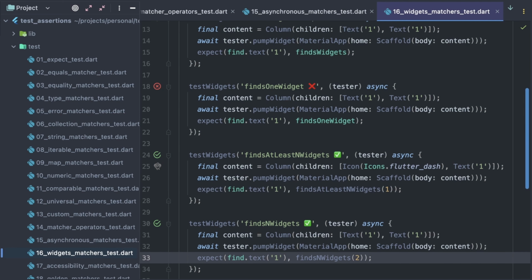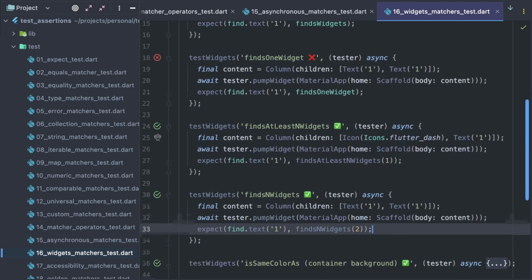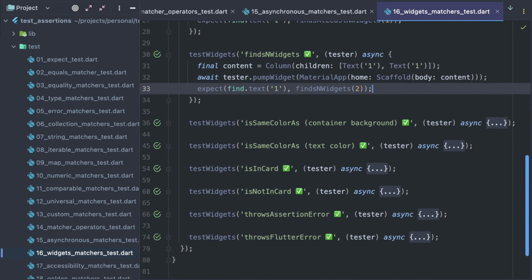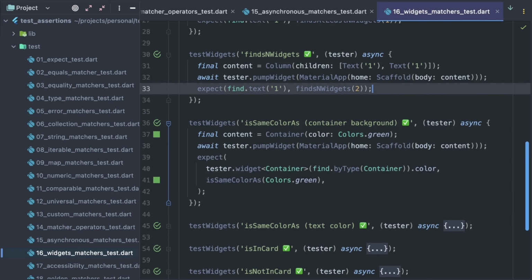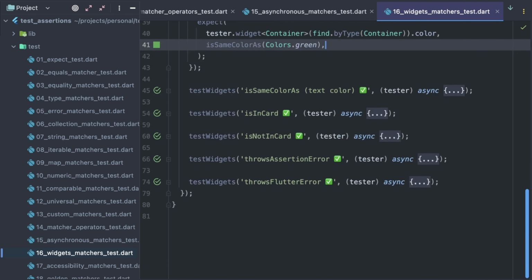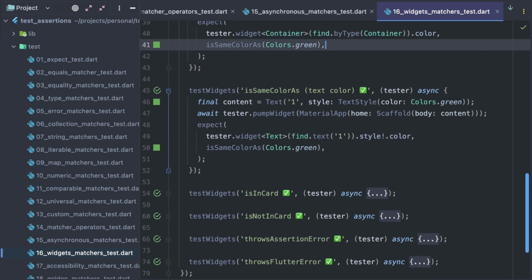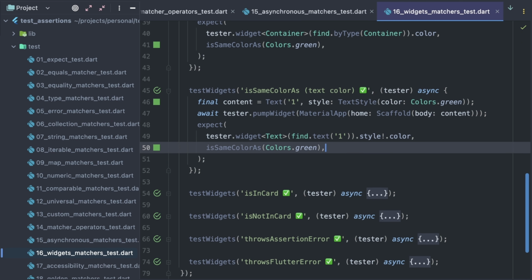It's not a rare case when we need to test the colors on the screen. Most often it happens when we reflect some operation's success or failure with green or red colors. There is a matcher for this task as well. Here I declare a green container, look for it in the widget tree, and use isSameColorAs with the Colors.green parameter. And here is another example for the text widget color.